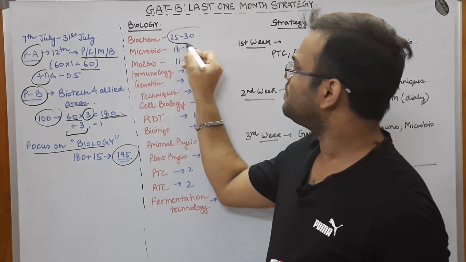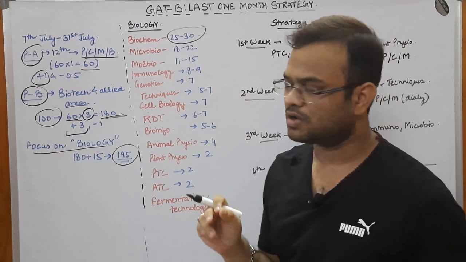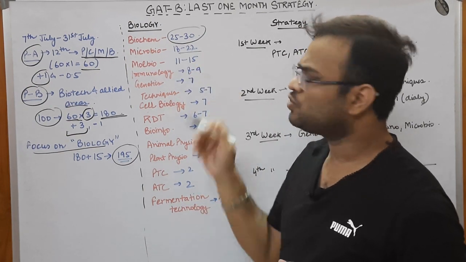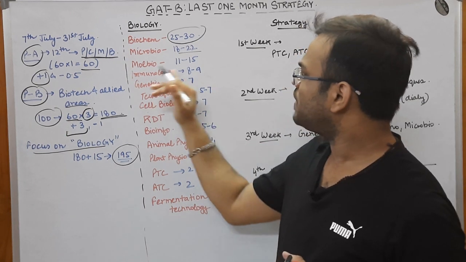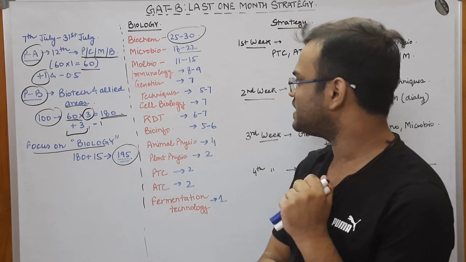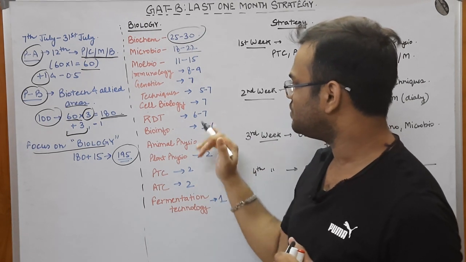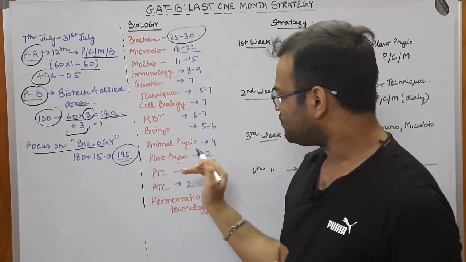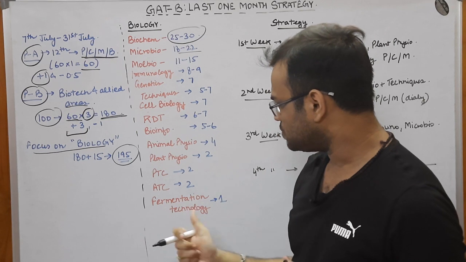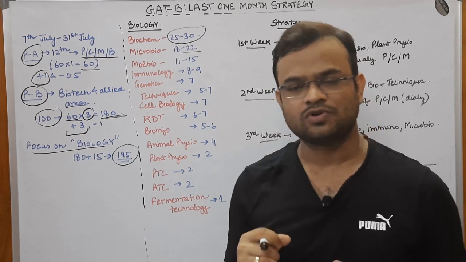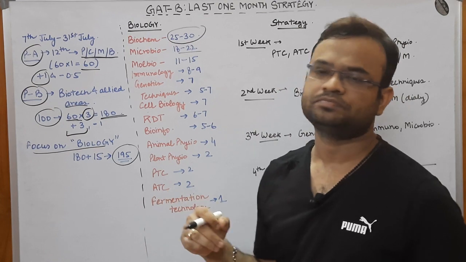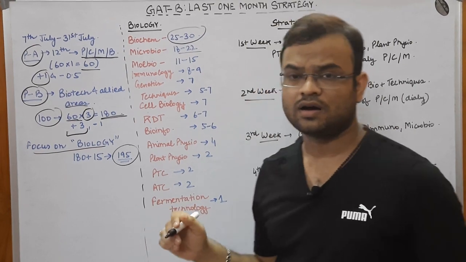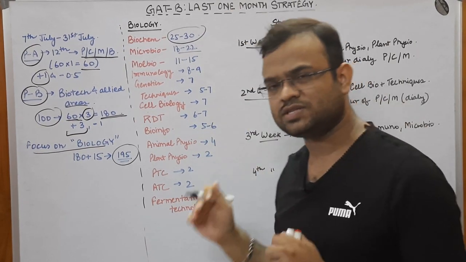I analyzed the previous year questions for JNU CEEB and also the GAT-B questions for last year, and I found that biochem comes to about 25 to 30 questions, microbio about 18 to 22 questions every year, mol bio 11 to 15, immuno 8 to 9, genetics 7, techniques 5 to 7, cell biology 7, RDT 6 to 7, bioinfo 5 to 6, animal physio 4, plant physio 2, PTC 2, animal tissue culture 2, and fermentation technology one question each year. This is arranged in decreasing order of the questions seen each year.